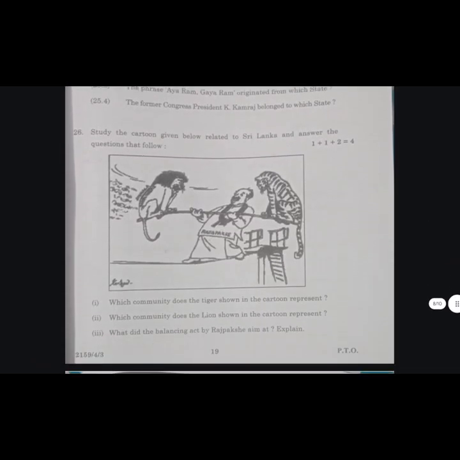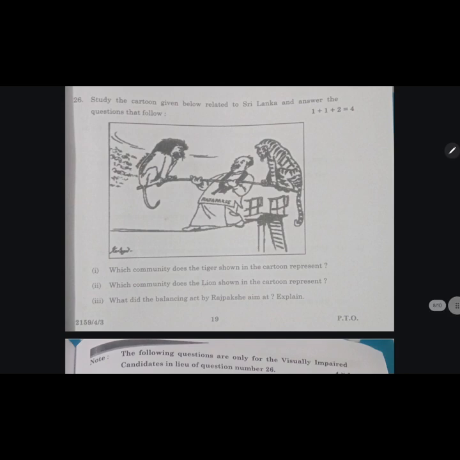This is the last question, I believe, for you all, for this section. This is the last question, the image question. This is the chapter, I believe, the second or third chapter in the second book. Which community does the tiger shown in the cartoon represent? This is the tiger, and this was the Sinhala community, I remember.